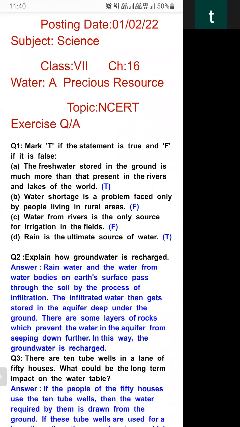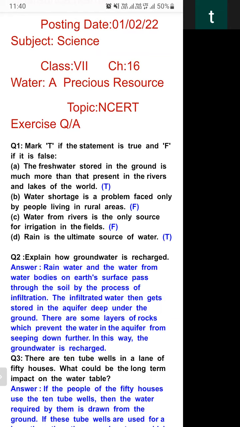There are some layers of rocks which prevent the water in the aquifer from seeping down further. There are many rocks under the ground; they store that water and stop its further seepage. Seeping means water moving slowly down and down. So these layers of rock prevent the water in the aquifer from going down further. In this way, the groundwater is recharged.